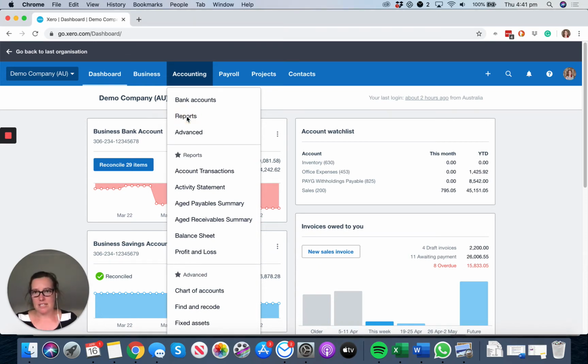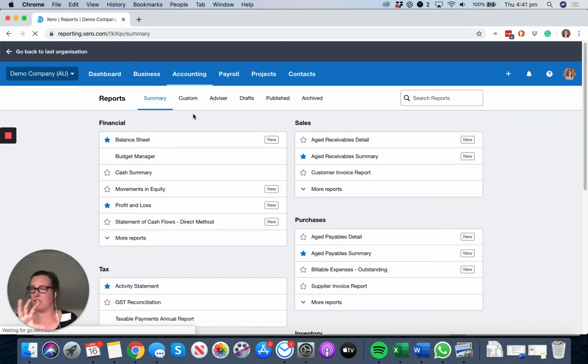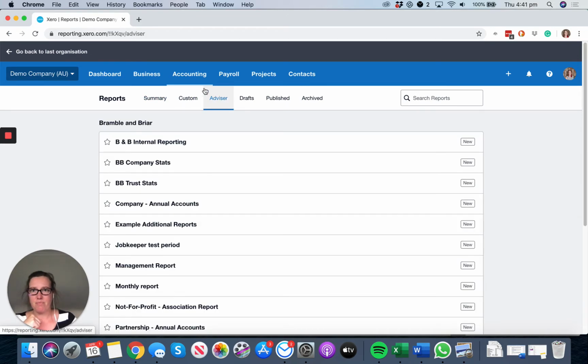Now, you can't see this report because this is only going to be available to us, but I'm going to show you what we're doing so you understand why I'm about to ask you to do a budget. Okay, we have an extra tab as Xero Advisors. It says Advisor. This is where we have all of our custom reports here. And we have made this beautiful little JobKeeper test period report.